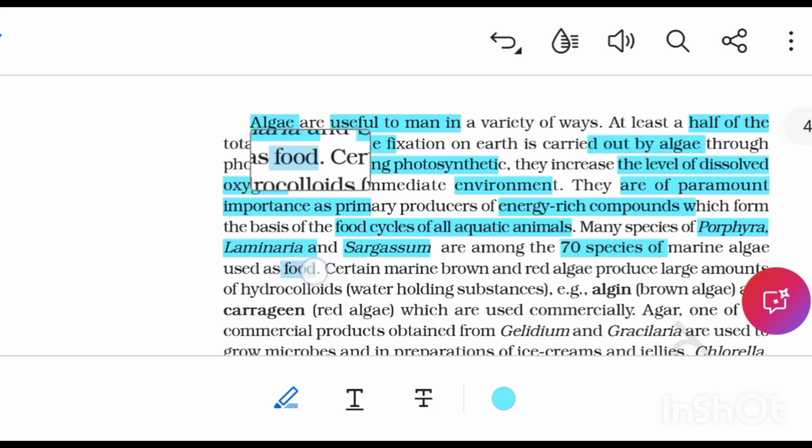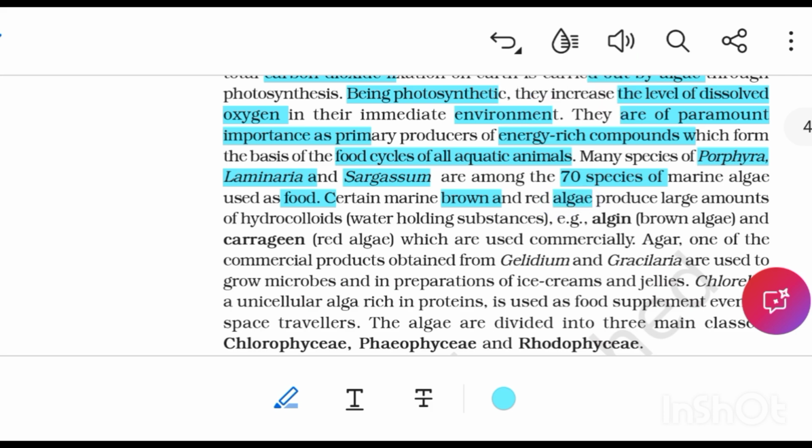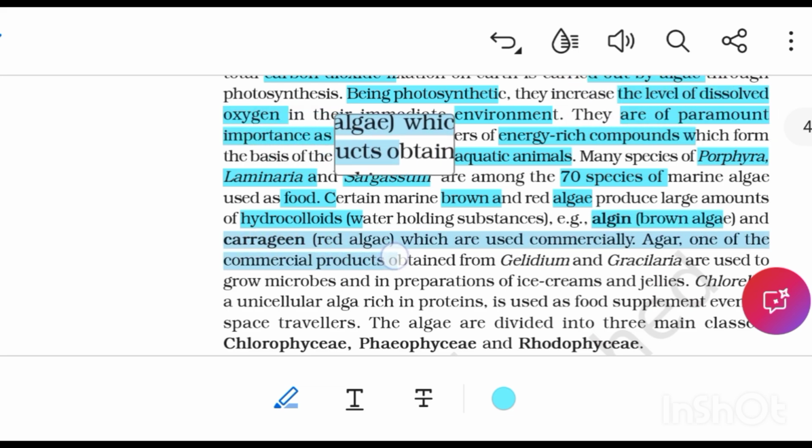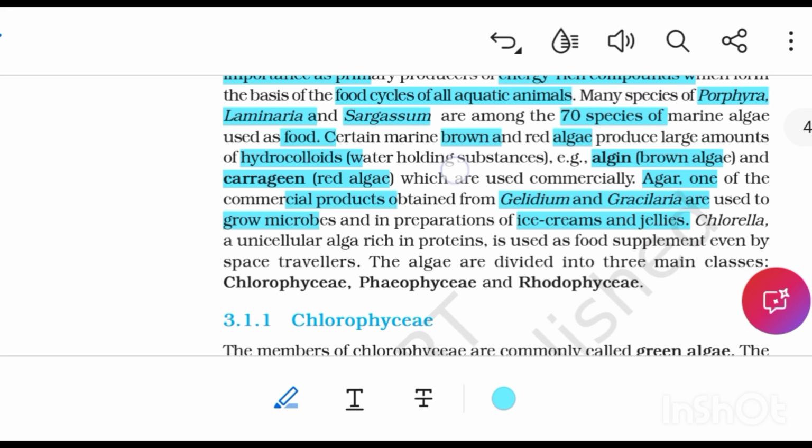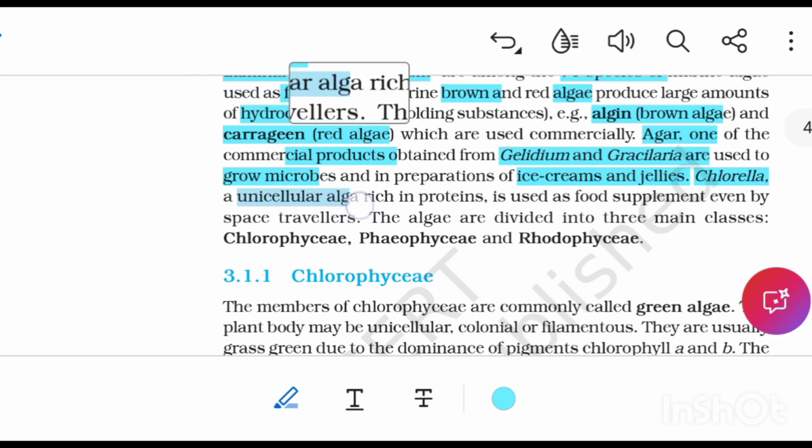Many species of Porphyra, Laminaria and Sargassum are among the 70 species of marine algae used as food. Certain marine brown and red algae produce large amounts of hydrocolloids. Hydrocolloids are water-holding substances. Example, algin by brown algae and carrageen by red algae, which are used commercially. Agar, one of the commercial products obtained from Gelidium and Gracilaria, is used to grow microbes and in preparations of ice creams and jellies. Chlorella, a unicellular alga rich in proteins, is used as a food supplement even by space travelers.